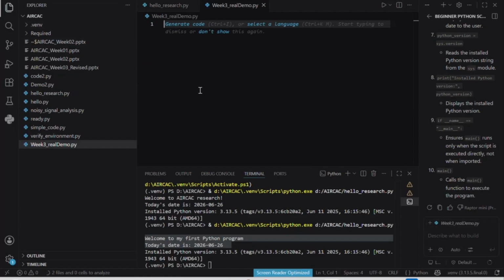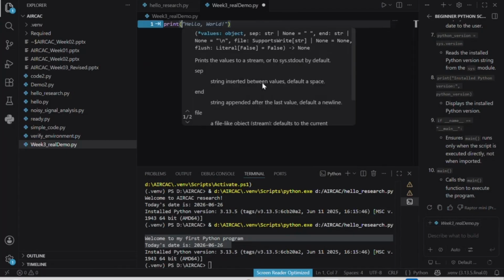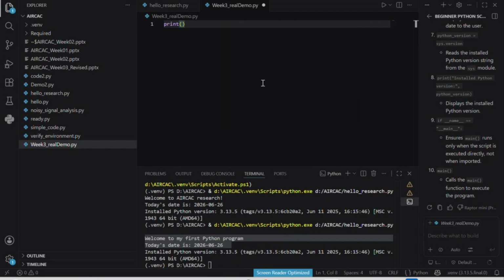Here we have an empty space. Let me write print hello world, the same as we did before.